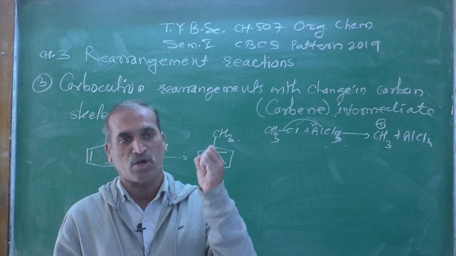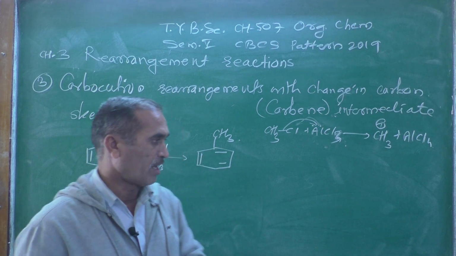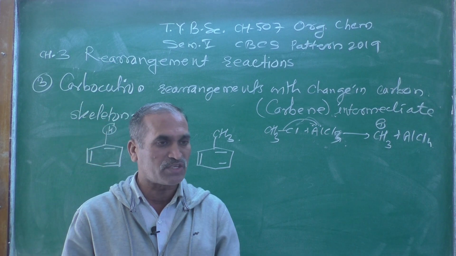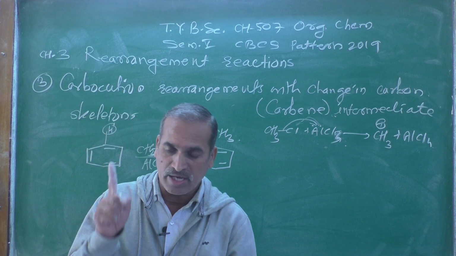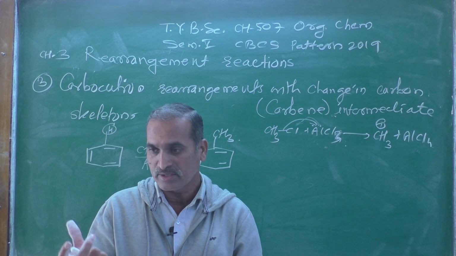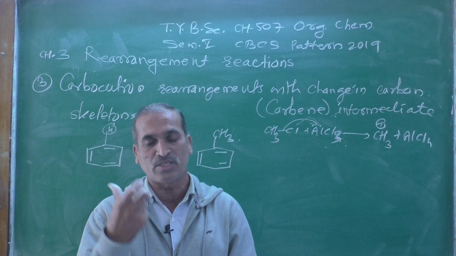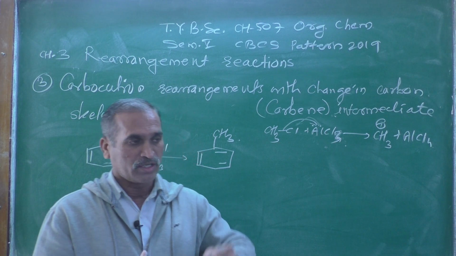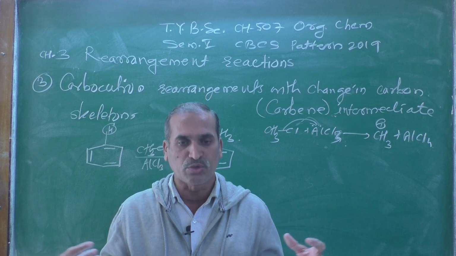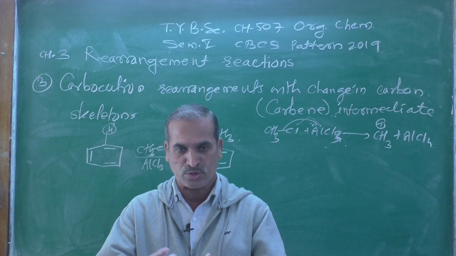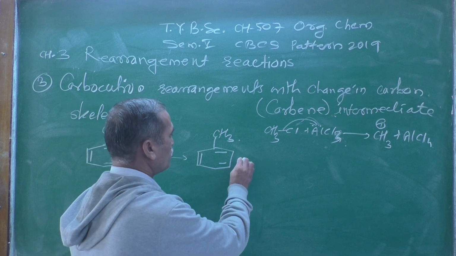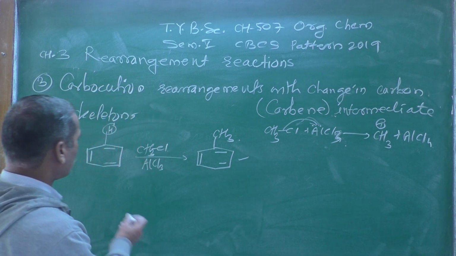Electrophile means electron deficient species, and that electron deficient species is searching for a nucleophilic nucleus, and as we know benzene is nucleophilic in nature, so electrophile and nucleophile combine due to the electrostatic force of attraction and form a new product. So this is the simplest.